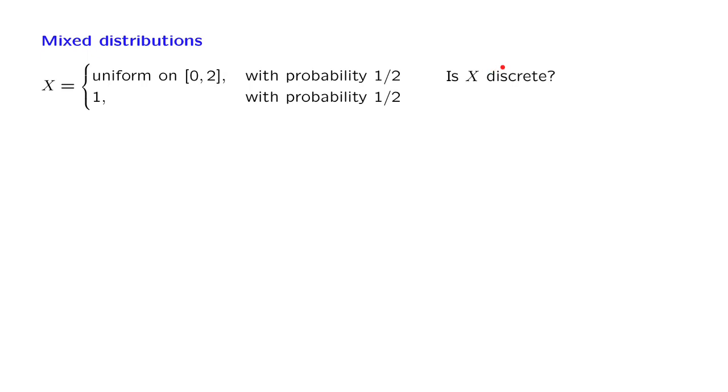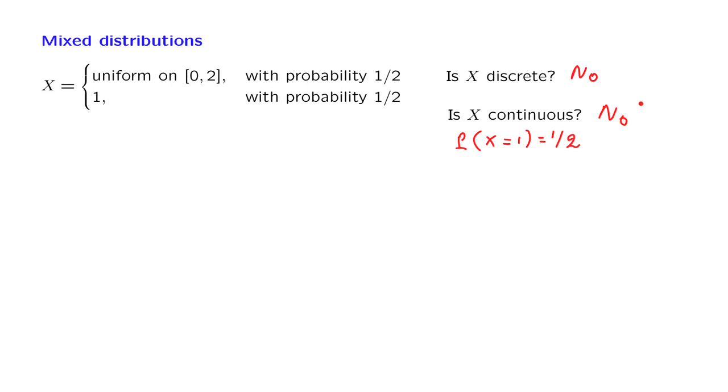Is the random variable X discrete? The answer is no, because it takes values on a continuous range. Is the random variable X continuous? The answer is no, because the probability that X takes the value of exactly 1 is equal to 1/2.